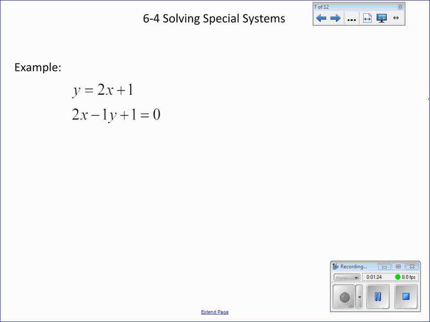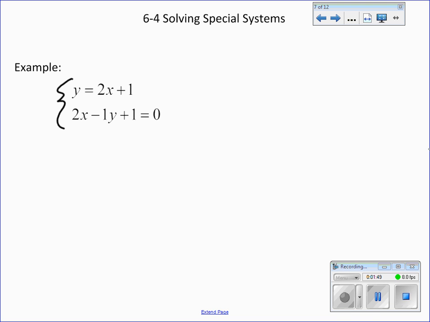Okay, here's the first example that we're going to do. What we need to do first is solve this system and see what kind of solution we get. Again, we're either going to get a solution that has one exact point, or one that has an infinite number of points and comes out to be true in the end, or one that has no points and comes out to be false.